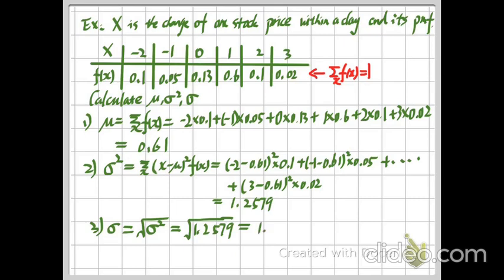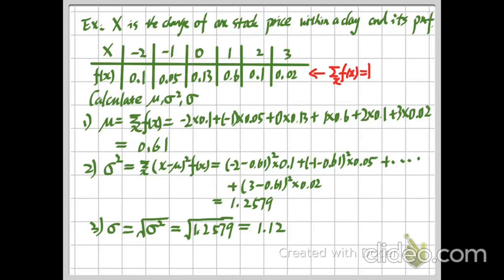After you use your calculator, you will find the answer is about 1.12. Okay, so this is my explanation of the definition for mean, variance, and standard deviation, and I also have one example about how we compute this. In our next lecture, we will talk a little more about how to compute.